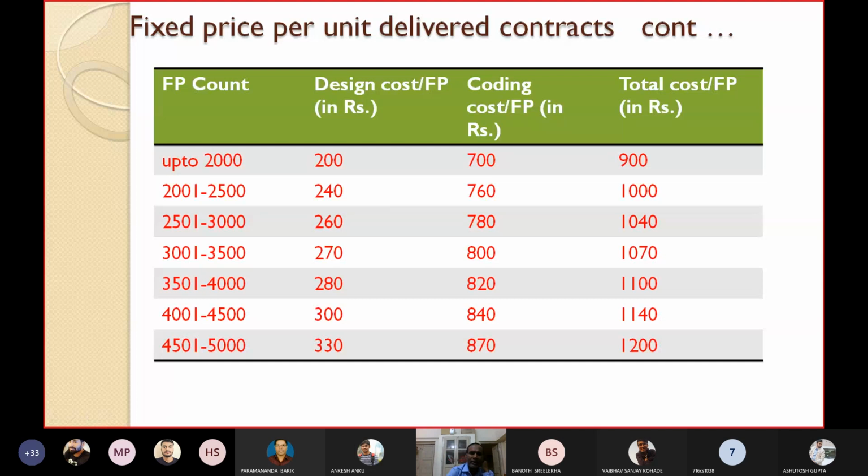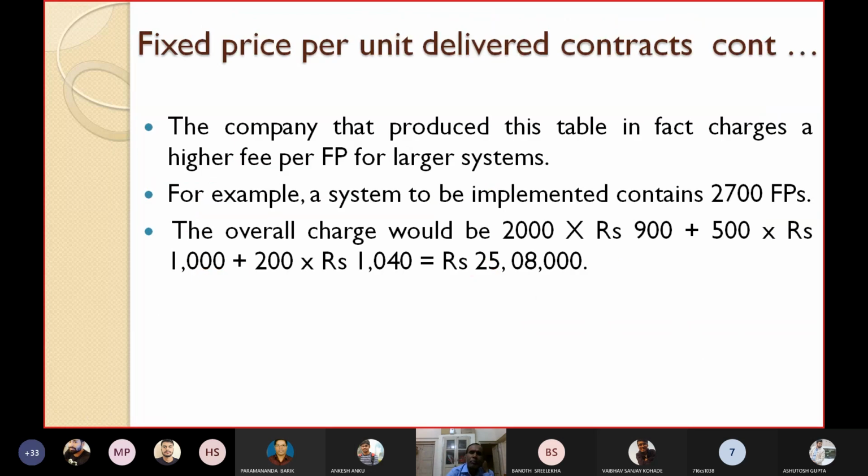For example, the company that produced this table charges a higher fee per function point for larger systems. If your systems are large, then the company may charge a higher fee. I will give a small example here. Suppose a system to be implemented contains 2700 function points.